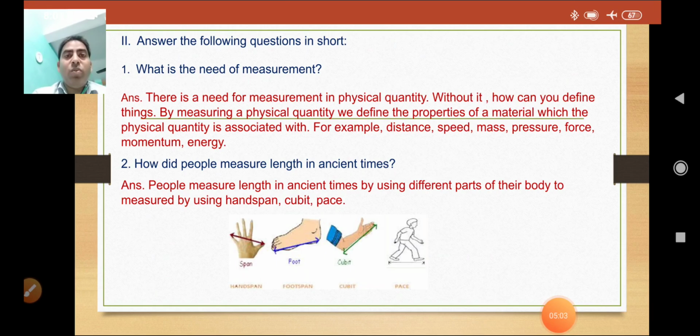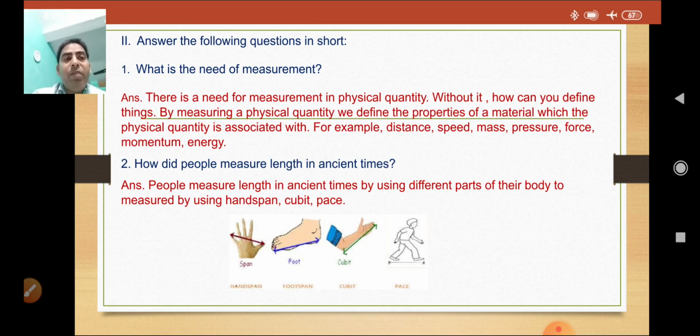Now next question is, what is the need of measurement? From here we will discuss the importance of measurement, why we need measurement. We are going outside to buy things. For example, we go to the shopkeeper and say, give me 1 kg of sugar.